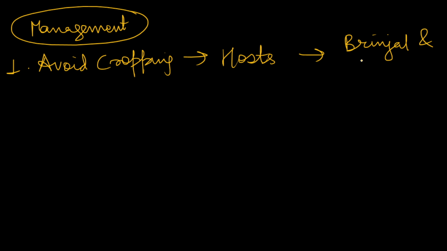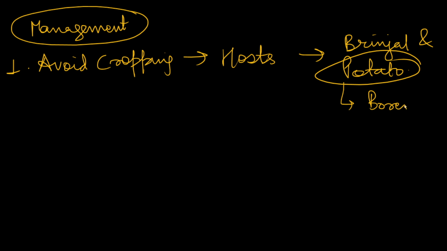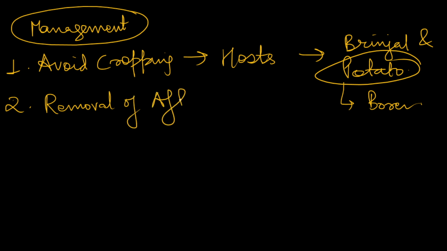Many times farmers grow them together, because potato is a host to the fruit and shoot borer of brinjal. So this can be done. Secondly, we should remove the affected shoots. Whenever you see some parts affected with the pest, we should simply remove and dispose them. So that needs to be done.